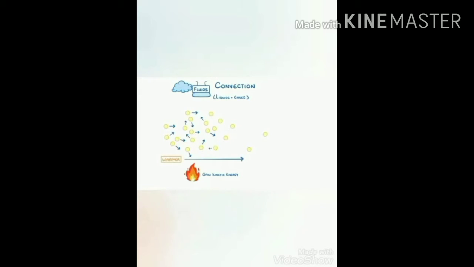Convection, on the other hand, occurs mainly in fluids. And remember, fluids can refer to anything that can flow, so both liquids and gases. Because the particles in fluids aren't fixed, once they're heated and gain kinetic energy, they all move around faster. By the process of random diffusion, this will cause these more energetic particles to move away from the warmer region towards the cooler region.